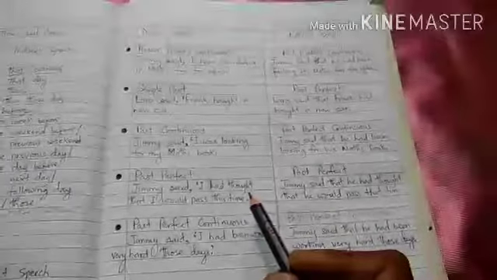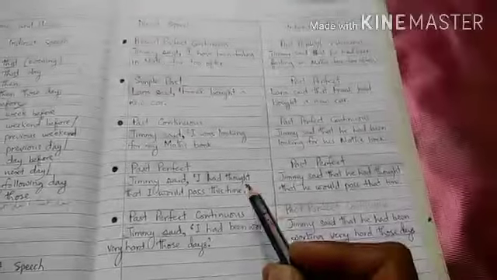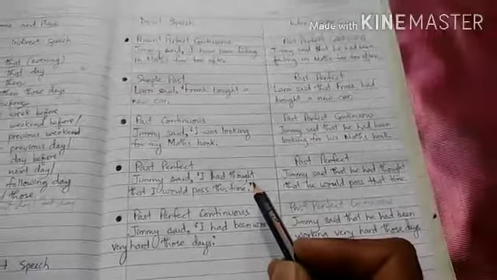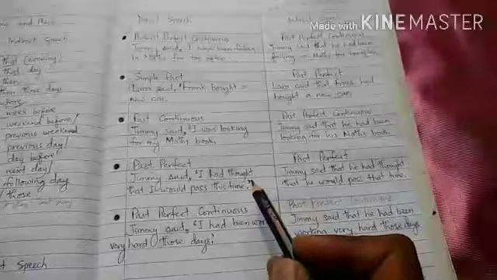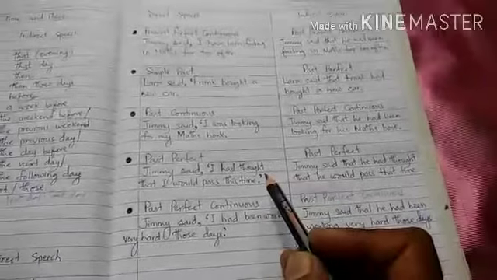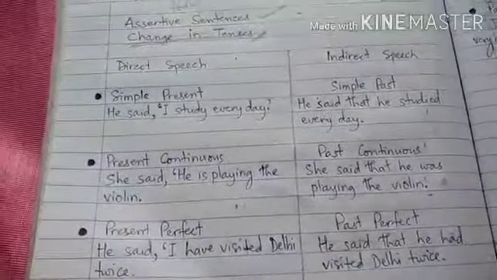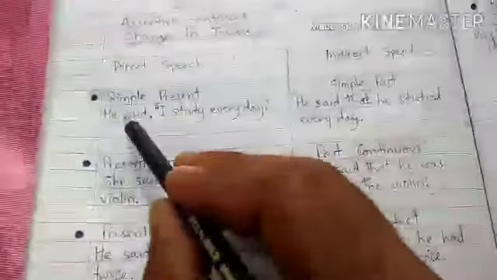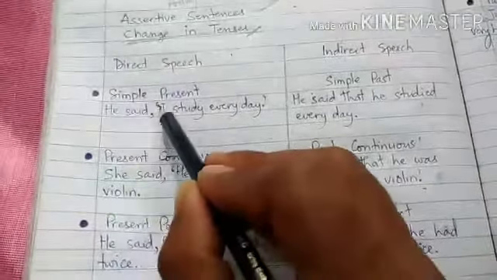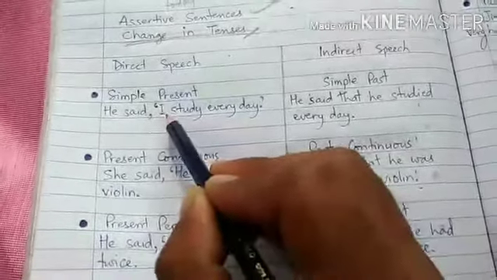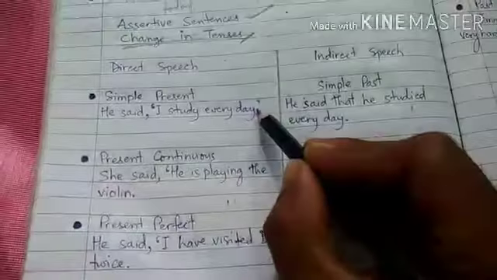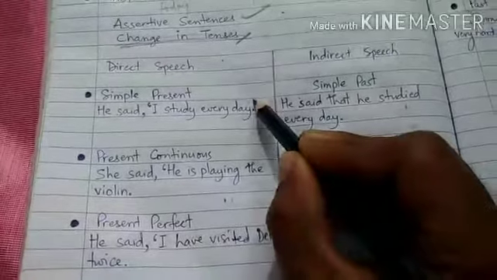The change in tenses we will understand one by one with the help of examples. Okay students, so let us see here. Simple present: He said, open inverted comma, I study every day, full stop, close inverted comma.